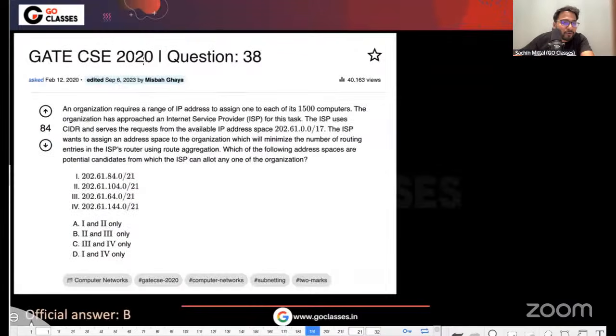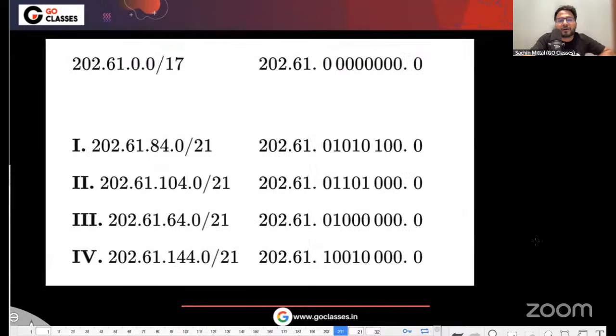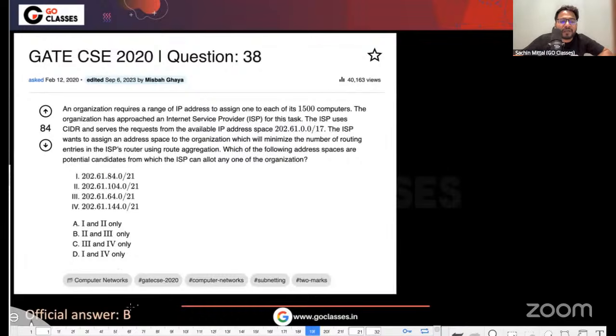Now, in GATE 2020, they gave a similar question. Almost similar; instead of 6,000, it was 1,500. Almost the same question they gave in GATE 2020. And if you solve this question, in the official answer they have given B as the correct answer.